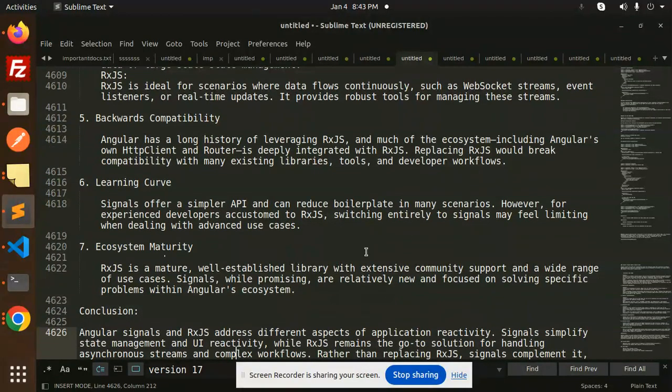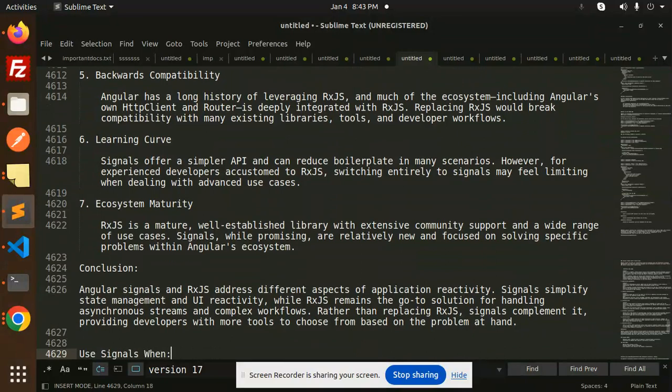RxJS is a mature, well-established library with extensive community support and a wide range of use cases. Signals, while promising, are relatively new, focused on solving specific problems within Angular's ecosystem. Conclusion. Angular Signals and RxJS address different aspects of application reactivity. Signals simplify the state management and the UI reactivity, while RxJS remains the go-to solution for handling asynchronous streams and complex workflows. Rather than replacing RxJS, Signals complement it, providing developers with more tools to choose from based on the problem at hand.